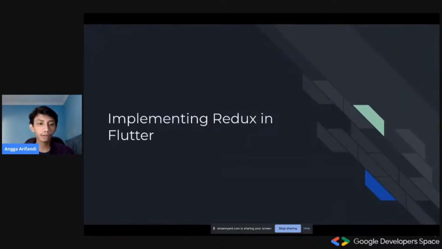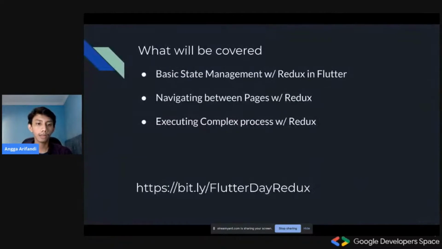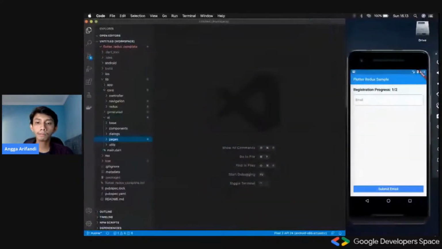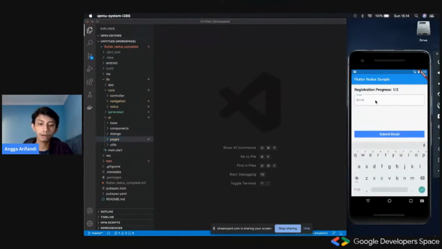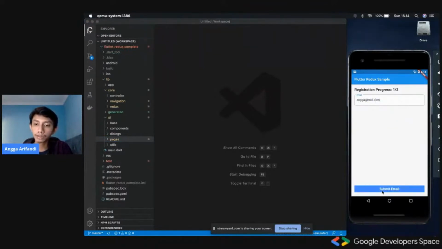So let's cut to the chase and see the exact code. Okay. So the project that we'll be doing today is this really simple application that has a registration process. Basically, the user should just fill in their email, at email.com for example, and then submit their email.